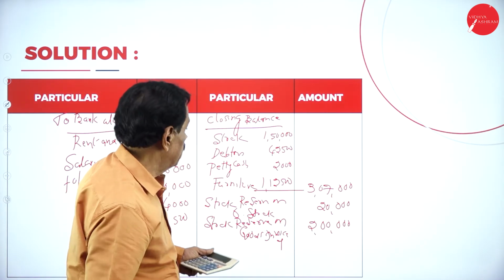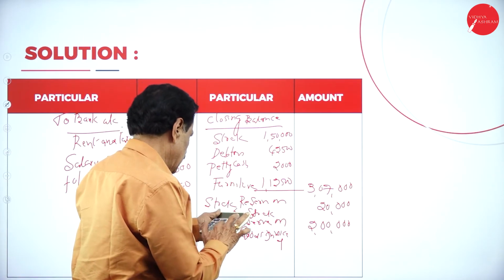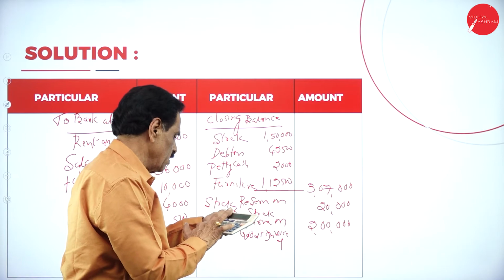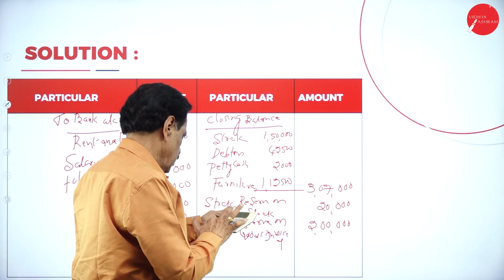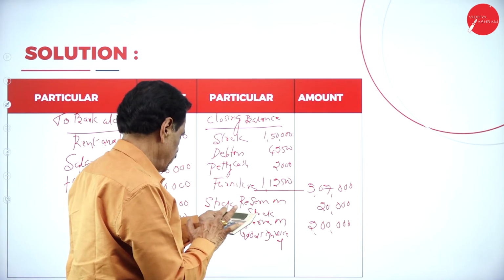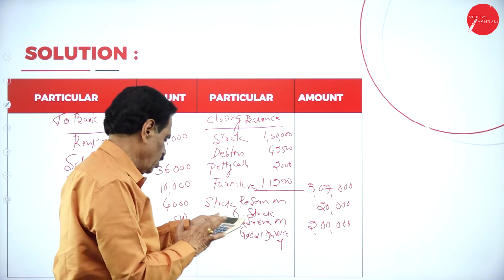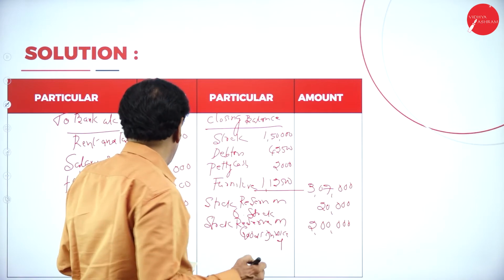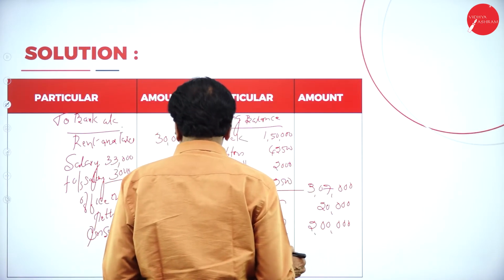Next plus 3,07,000, followed by 30,000 plus 20,000 plus 2 lakh. That is 14 lakh 62,725.